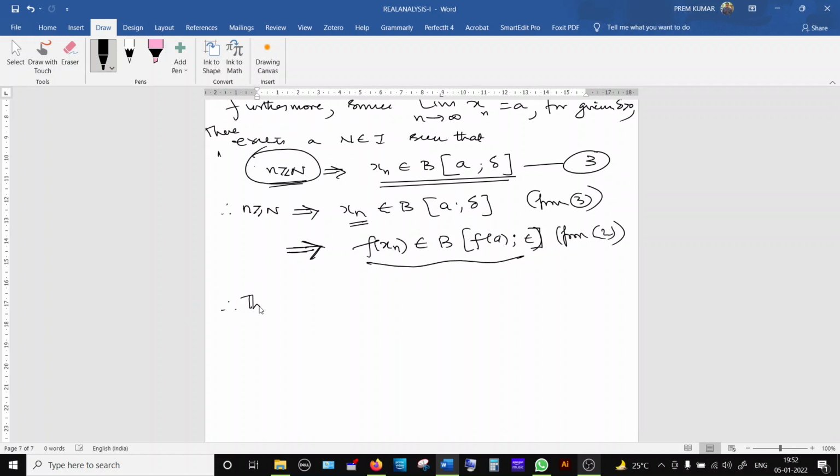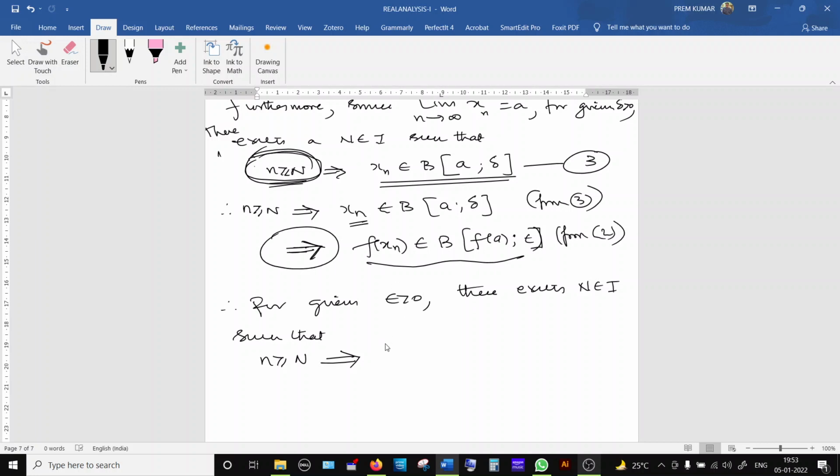Therefore, what we proved so far is, for given epsilon greater than 0, there exists an integer capital N. So we found that N. This N is such that whenever n is greater than or equal to capital N, this implies that f of xn belongs to the open ball f of a colon epsilon. That is what I have to prove.